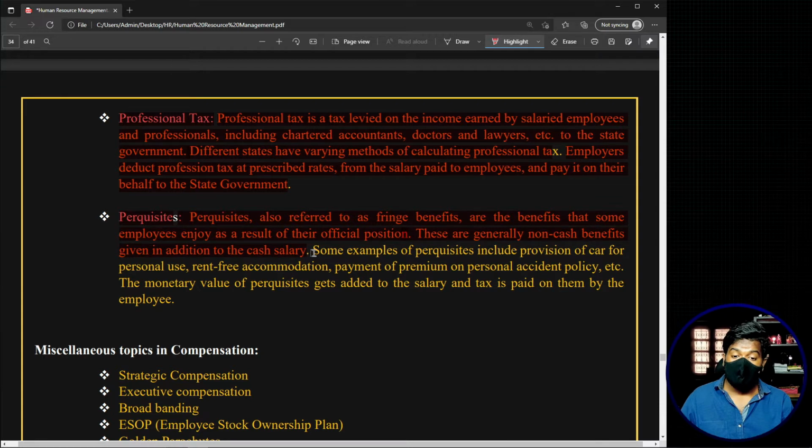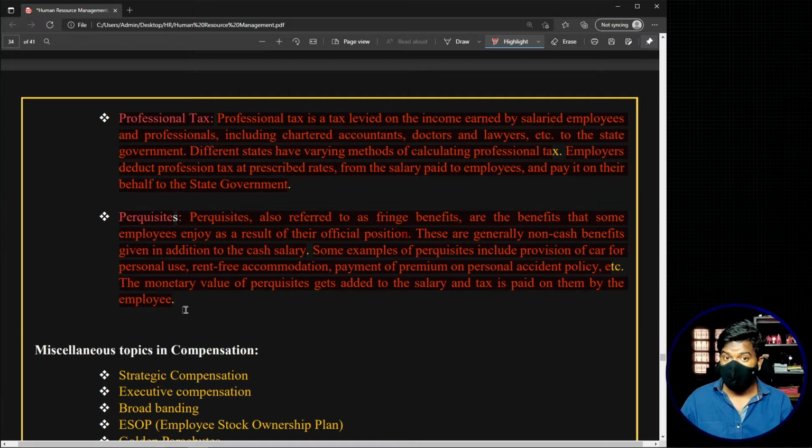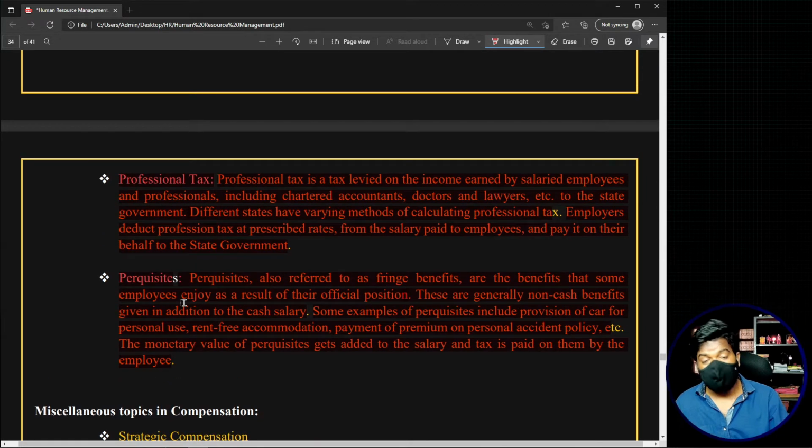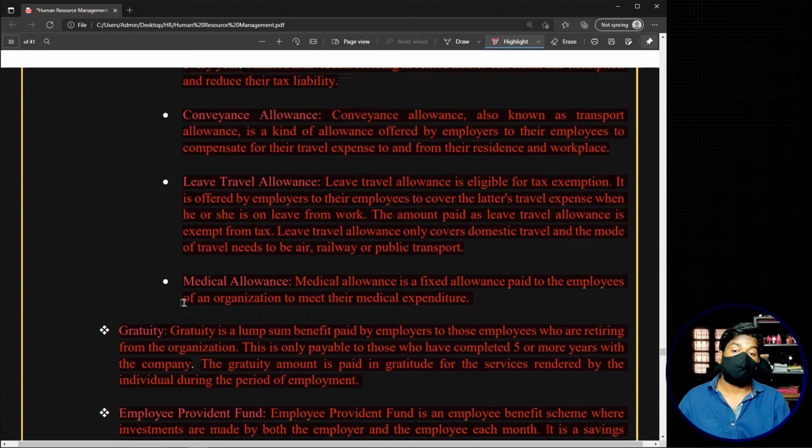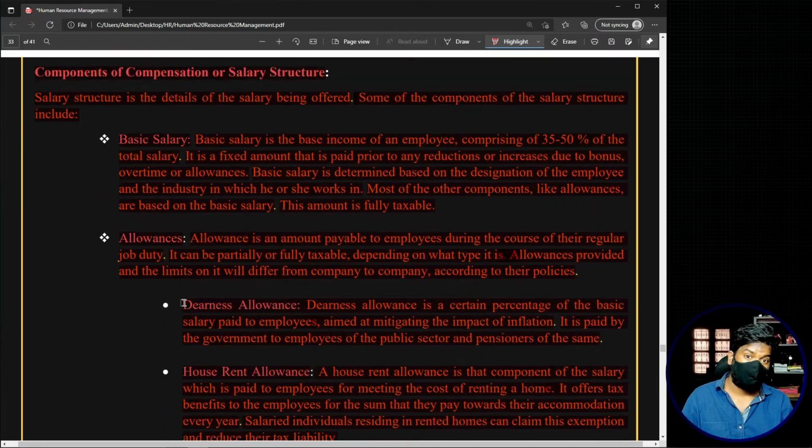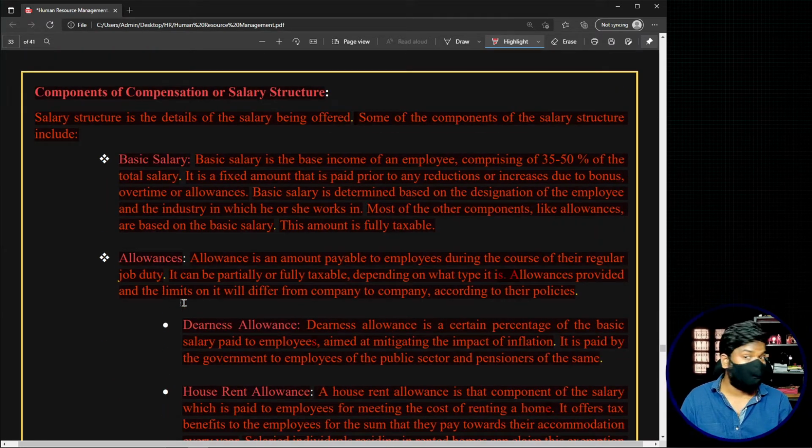Some examples of perquisites include provision of a car for personal use, rent-free accommodation, payment of premium on a personal accident policy, etc. The monetary value of the perks gets added to the salary, and tax is paid on them by the employee. So these are the basic, most commonly seen components in any compensation, wage structure or salary structure in an organization.